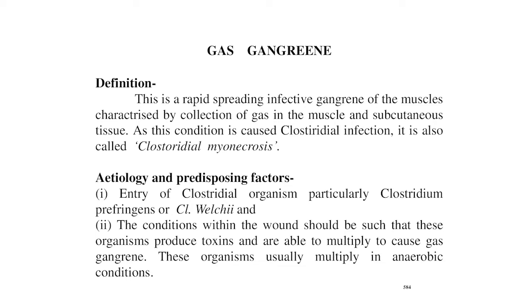Now, the etiology and predisposing factors. Gas gangrene is most likely to develop in wounds where there has been extensive laceration and devitalization of the muscle mass with gross contamination of the wound by soil and other foreign bodies. So, two factors should play simultaneously. First is the entry of the Clostridial organism, particularly Clostridium perfringens or Clostridium welchii. And second, the condition within the wound should be such that these organisms produce toxins and are able to multiply to cause gas gangrene. These organisms usually multiply in anaerobic conditions.